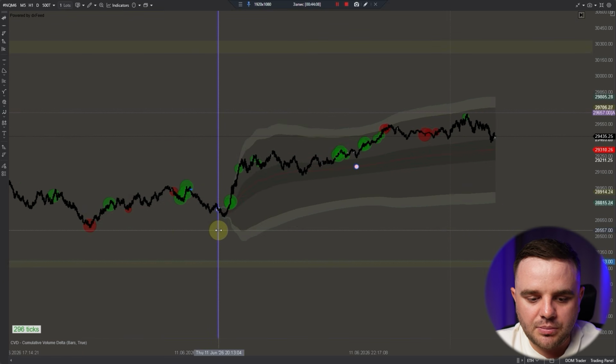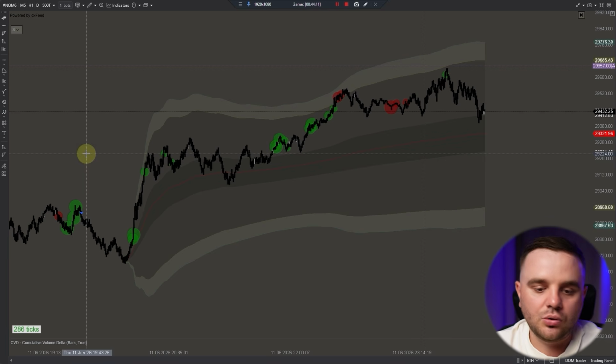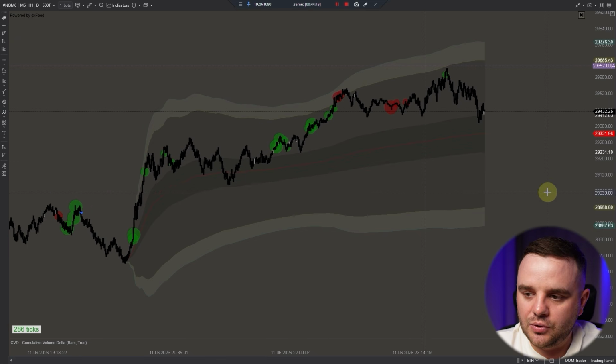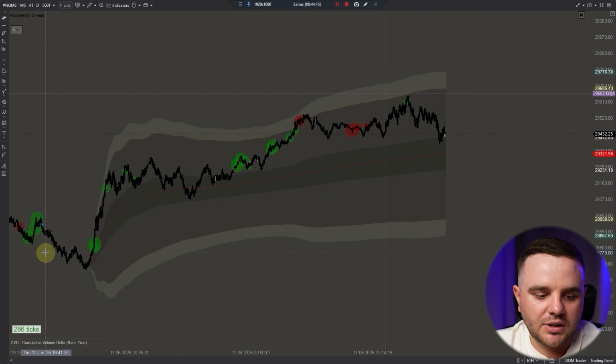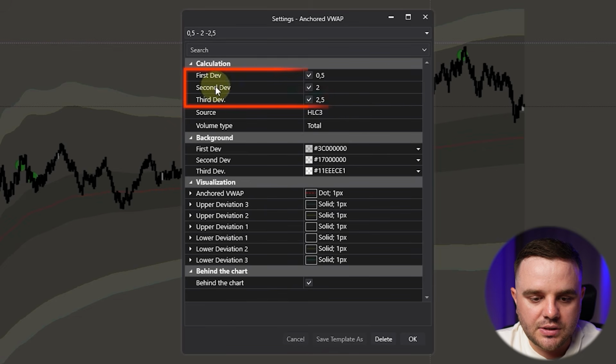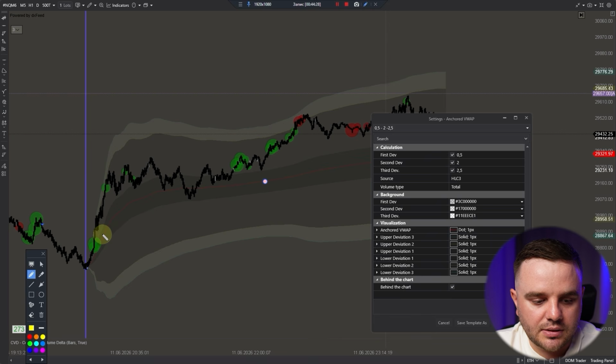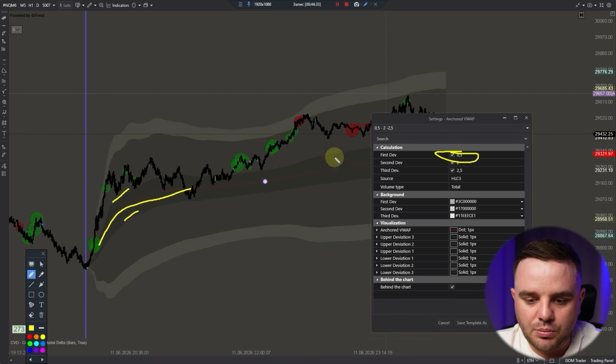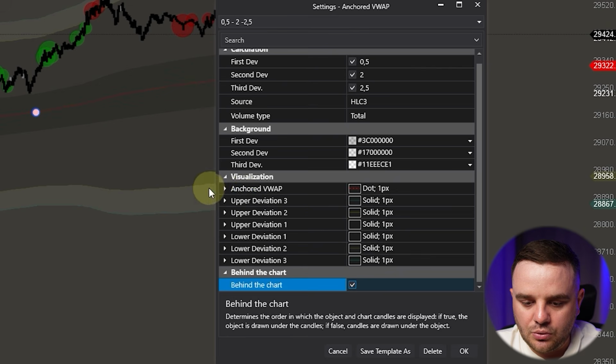As you can see, VWAP you can build from any moment. There also you can create automatic VWAP for a session. I will show to you also, but I prefer to do everything manually with VWAP. Regarding VWAP, what settings? You can see here, it is the first deviation, second deviation, third deviation. It is those lines. VWAP itself, it is this one, red. This one, first deviation, it is 0.5. Second deviation is 2.5. It simply shows to you representation of volume in time. Behind the chart, as always, also colors.